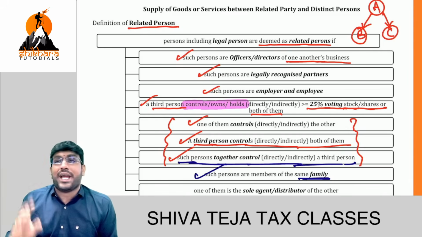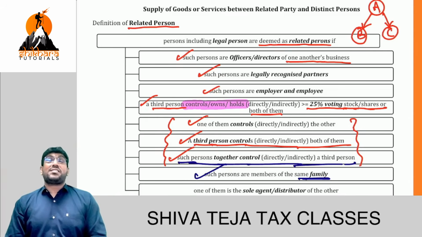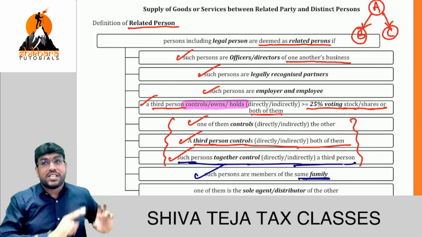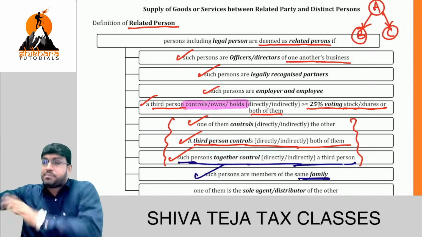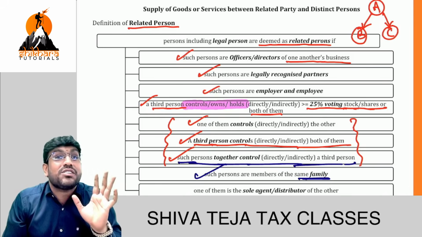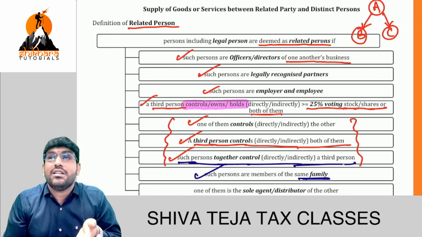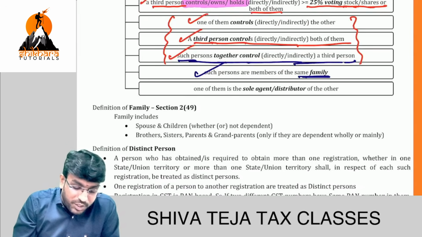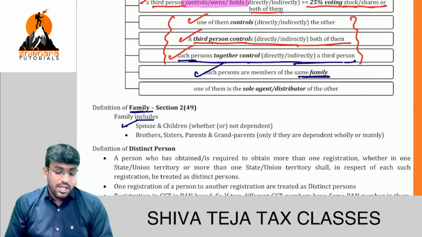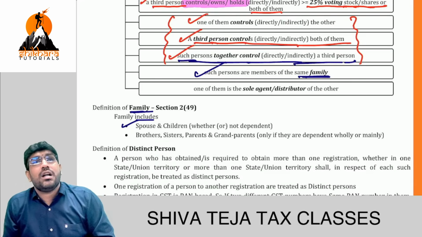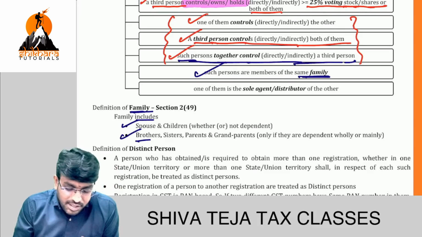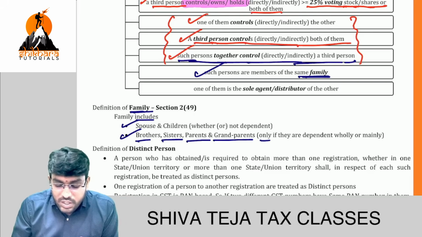This is not like income tax gift section 56(2)(x). In income tax, in the other sources chapter, you will tell brothers and sisters of the parents of the individual and their spouses, brothers and sisters of the spouse of the individual and their spouses, lineal ascendant, lineal descendant. All that is there only in income tax. In GST, don't bring all that. Understood, friends? Very, very important point. Family includes spouse and children, where there is no concept of dependent or not dependent. Next, brothers, sisters, parents, grandparents, only if they are dependent.